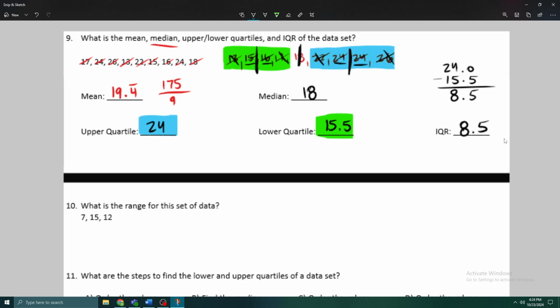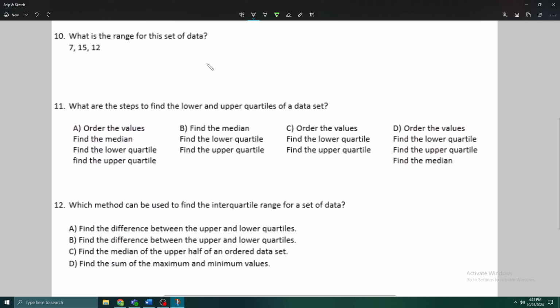But that gives us our IQR. Remember, our IQR is so simple. It is just the upper quartile minus the lower quartile, which is exactly what we did. 24 minus 15.5. The range is so simple. It is literally our maximum or our biggest number minus our minimum or our smallest number. So 15 minus 7, so easy, is 8.